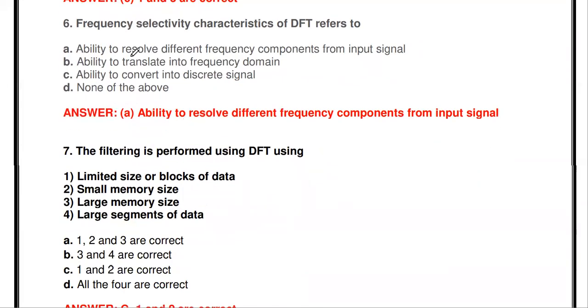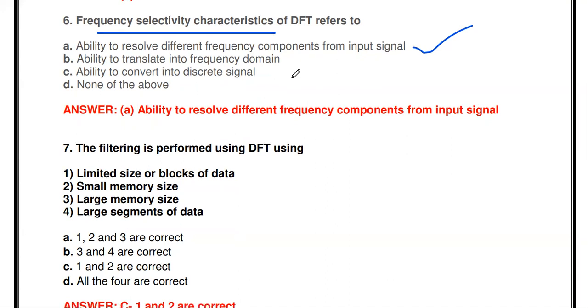Okay. The next thing: the frequency selectivity characteristics of DFT refer to dash. Ability to resolve different frequency components from the input signal, ability to translate into the frequency domain, ability to convert into a discrete signal, none of the above. The frequency selectivity characteristics refer to the ability to resolve different frequency components from the input signal. So in order to differentiate what different frequency components are available in the input signal, we are using this DFT.